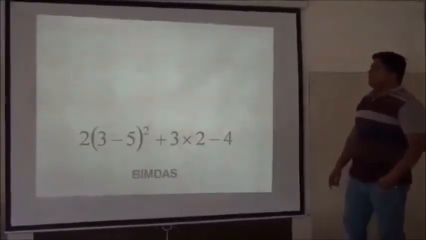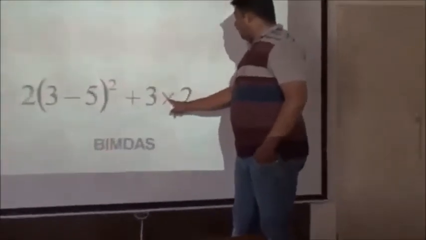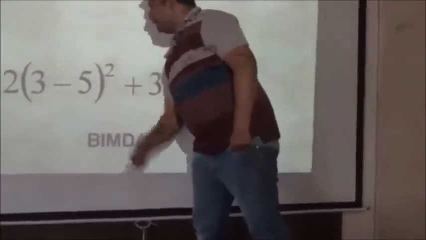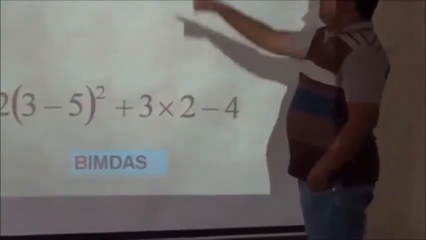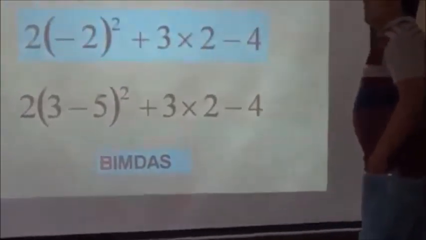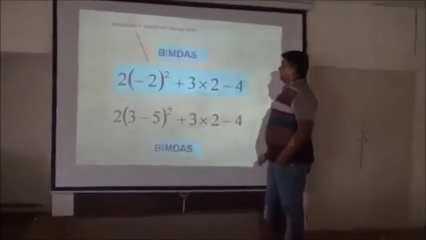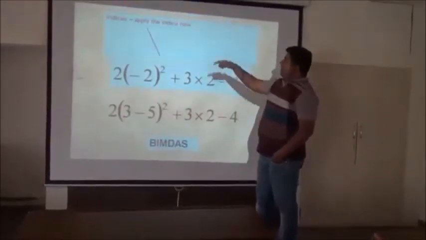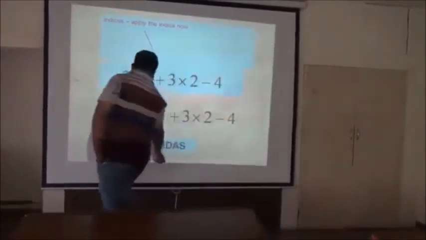Okay, here is one example: 2 times (3 minus 5) whole squared, plus 3 times 2, minus 4. First we have to apply BIMDAS, which means applying the brackets first. In the bracket, 3 minus 5 becomes minus 2. Then apply indices: minus 2 squared is 4. Then apply MD.